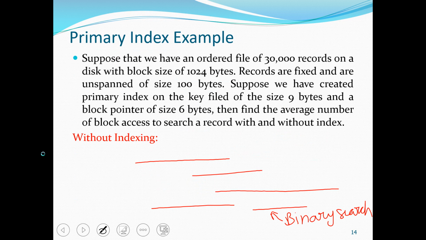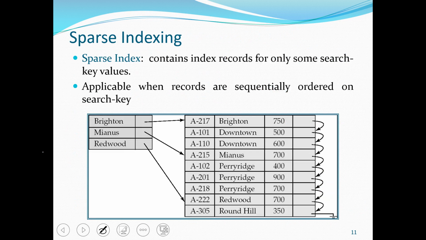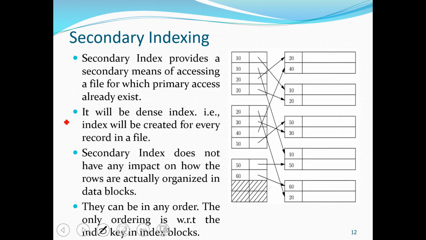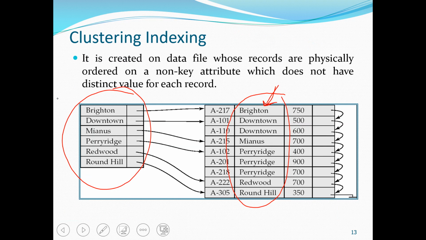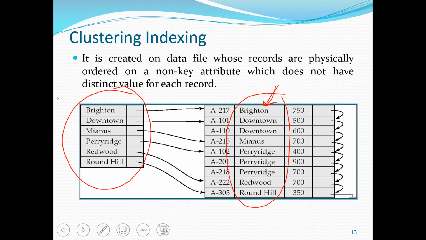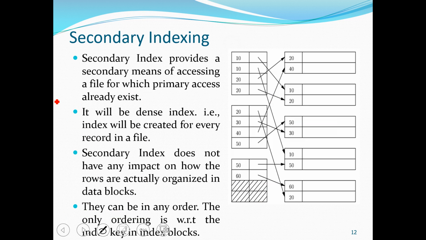So we are performing searching in this file.